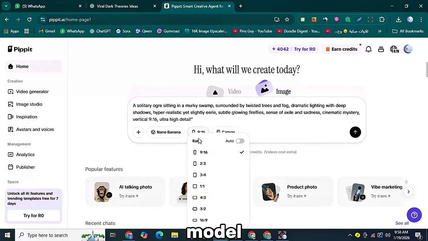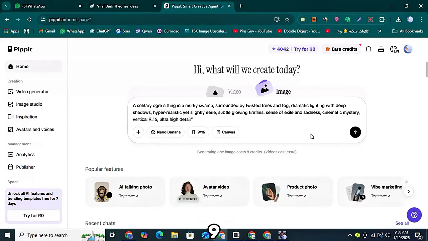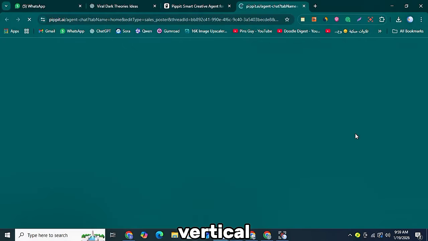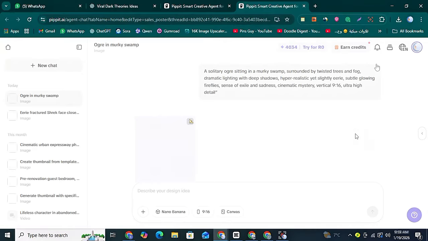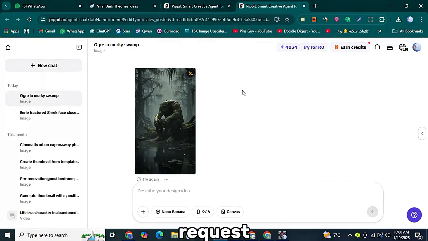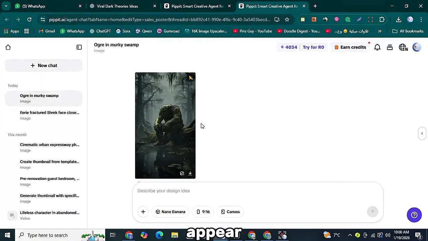After selecting the model, set the expected aspect ratio to 9:16, which is the vertical format for platforms like YouTube Shorts or TikTok. Finally, click the Generate button. The main interface will process your request and your first generated image will appear.